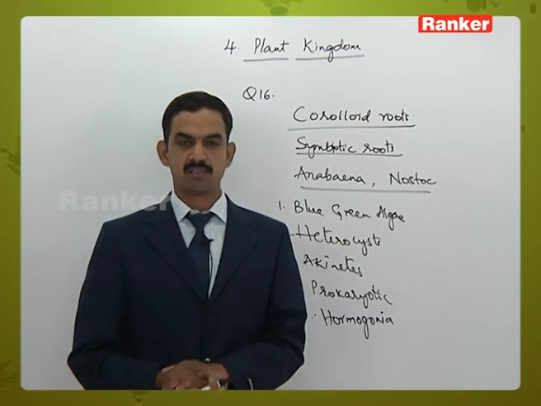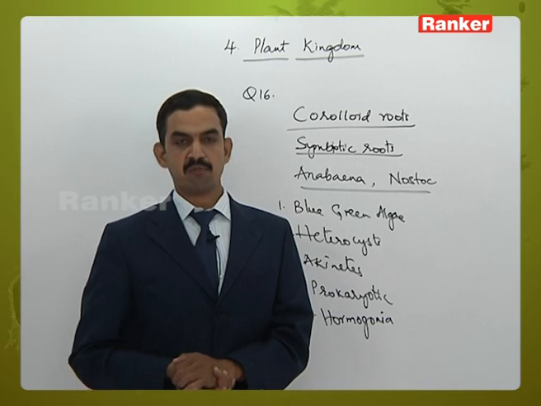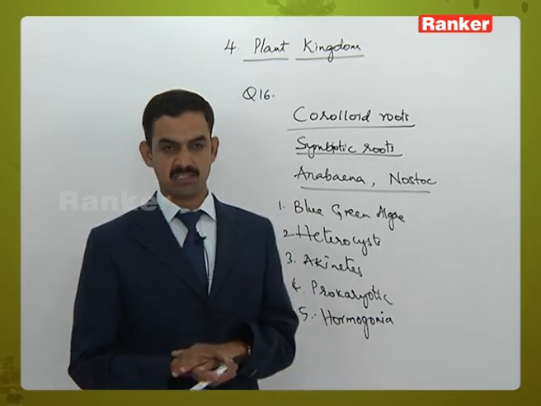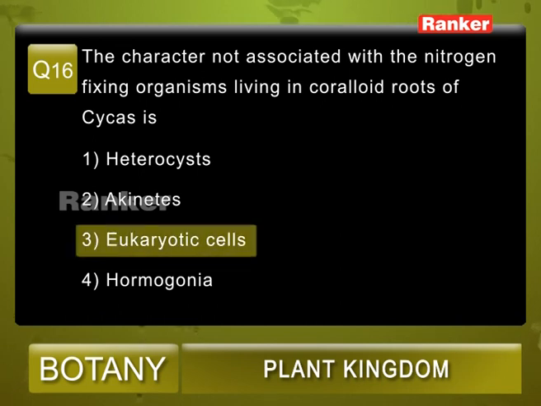So in the given options, eukaryotic cell does not match the characters of the nitrogen fixing organisms present in the coralloid root of Cycas. Question number 16, correct answer is 3.